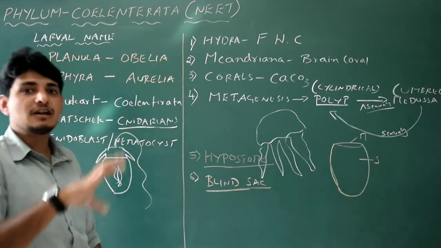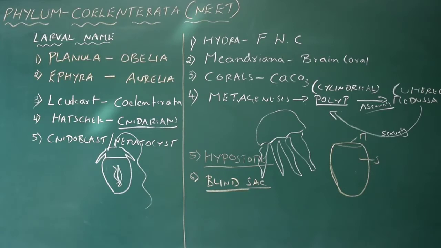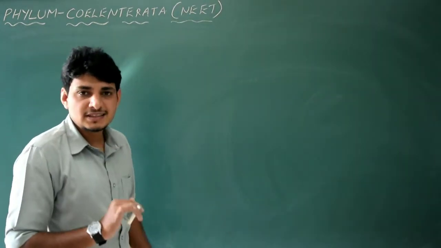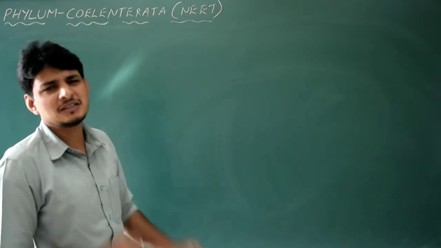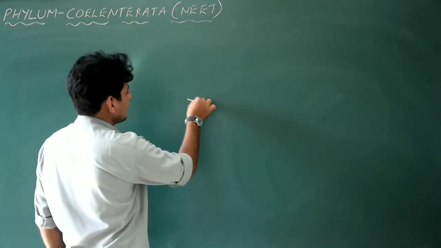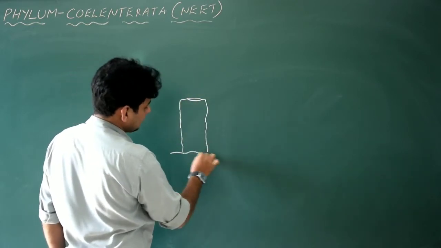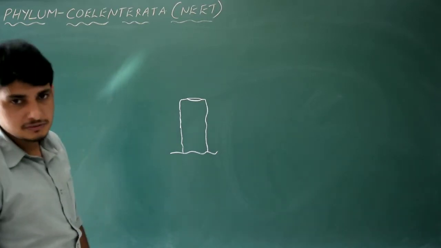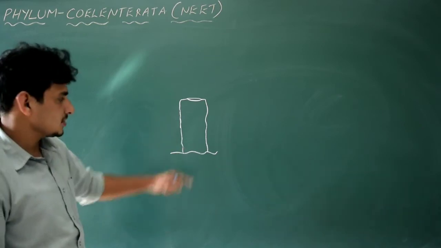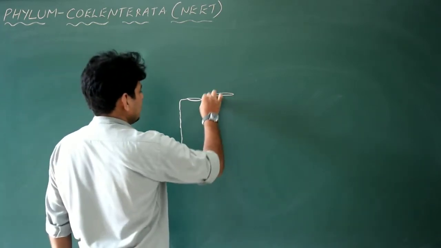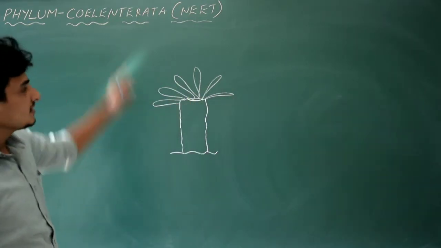We'll talk about its different body layers, particularly different cells. Okay, we'll erase this. Now we will discuss the different layers present in Coelenterata organisms. You can just imagine Hydra. Okay, so we just take Hydra. This is the Hydra. Normally Hydra is always in the polyp stage. The majority of them exhibit the polyp stage, that is sessile, attached to the substratum. Correct? Okay. So these are the tentacles. Hydra is a freshwater coelenterate.